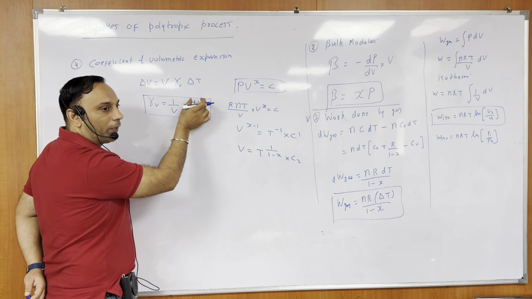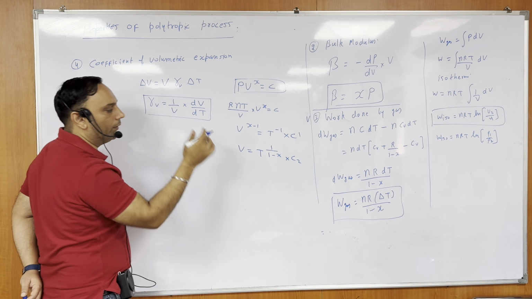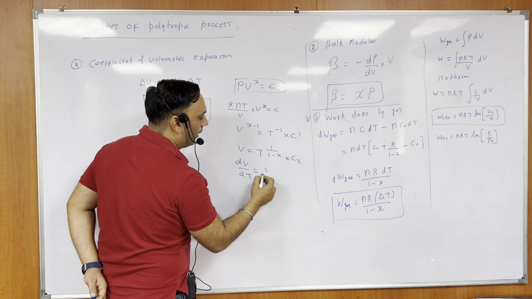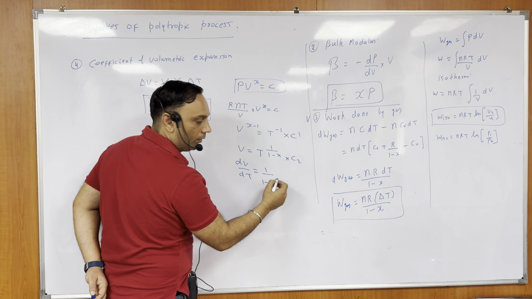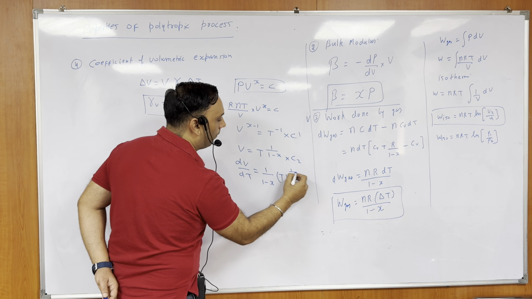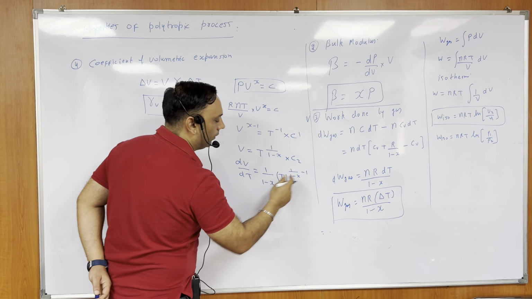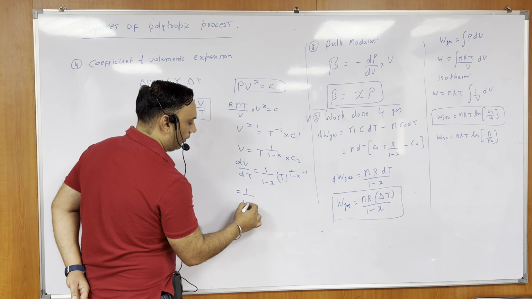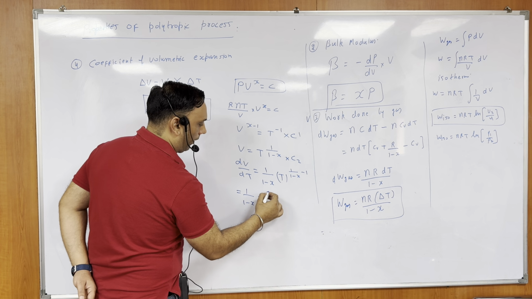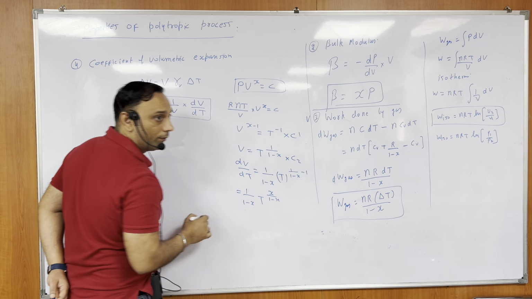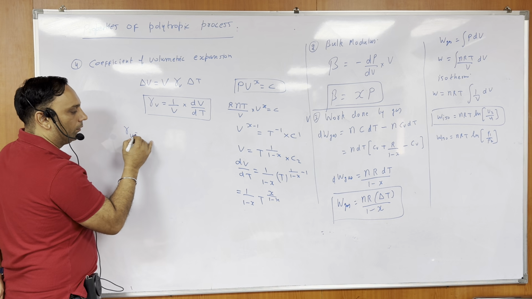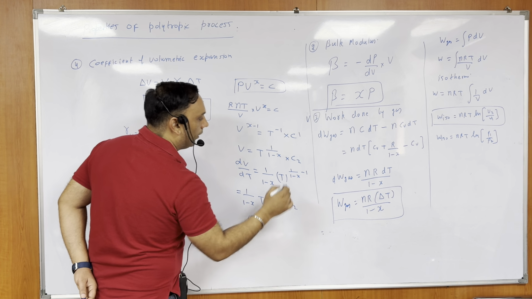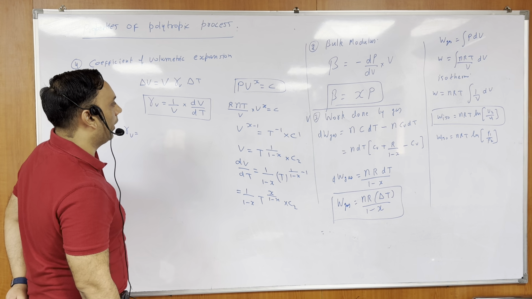Because I want to obtain dV by dT, this term I want to obtain. So dV by dT will be 1 upon 1 minus x, T to the power 1 upon 1 minus x minus 1. So this will be x upon 1 minus x, T to the power x upon 1 minus x, into some constant.